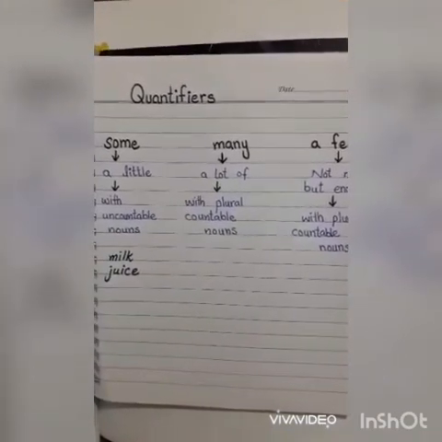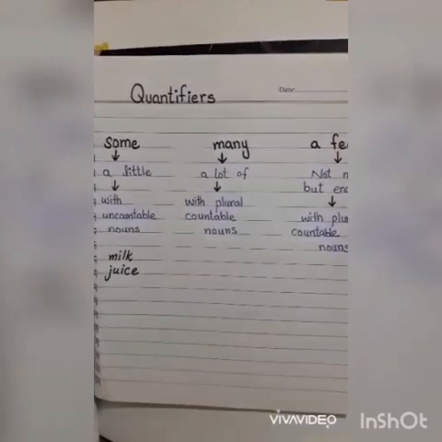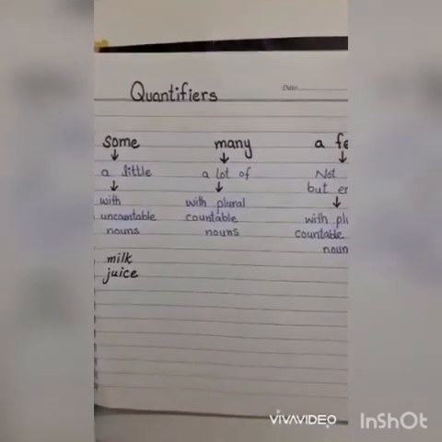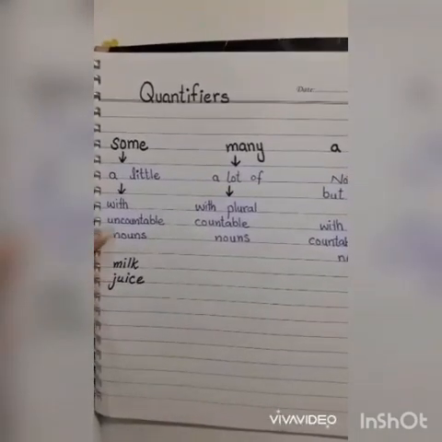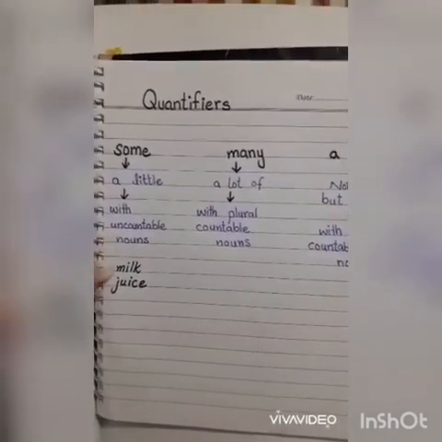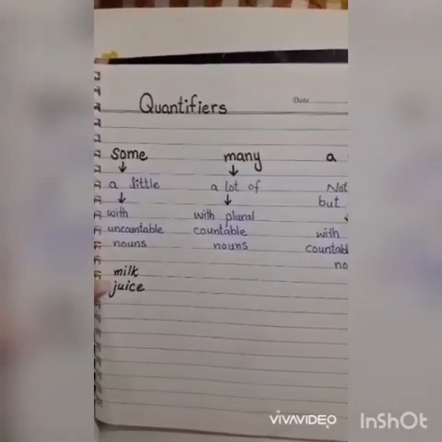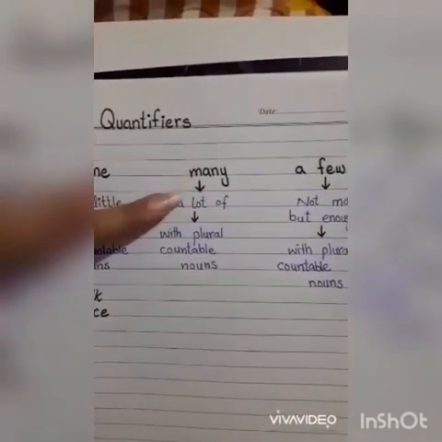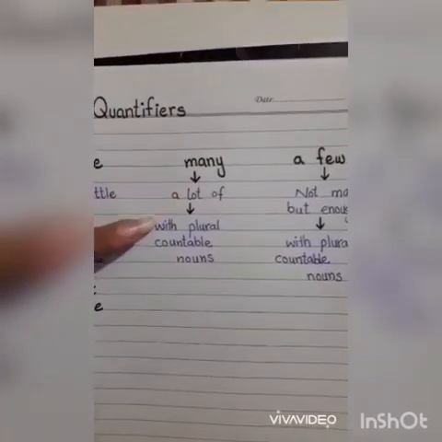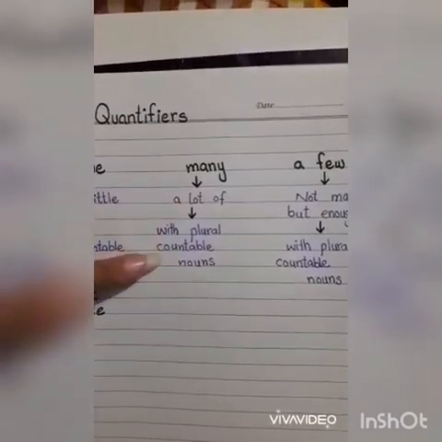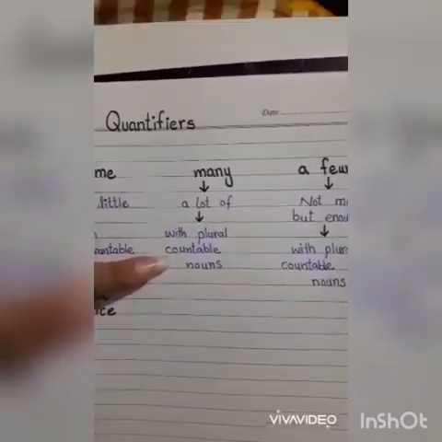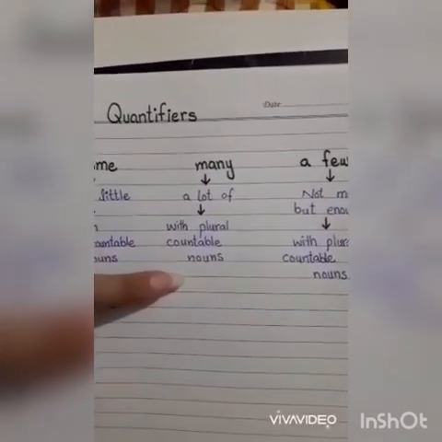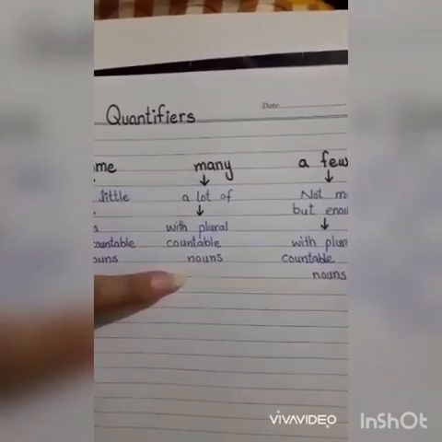Some means a little, and it is used with uncountable nouns. Uncountable means that they are not countable, like milk, juice, or any other liquid. The second one is many. Many means a lot of. We use it with plural countable nouns, countable nouns like flowers and people, etc.